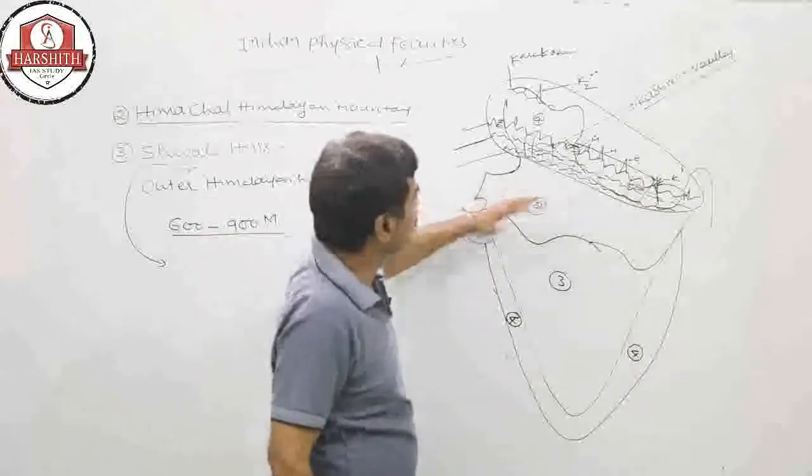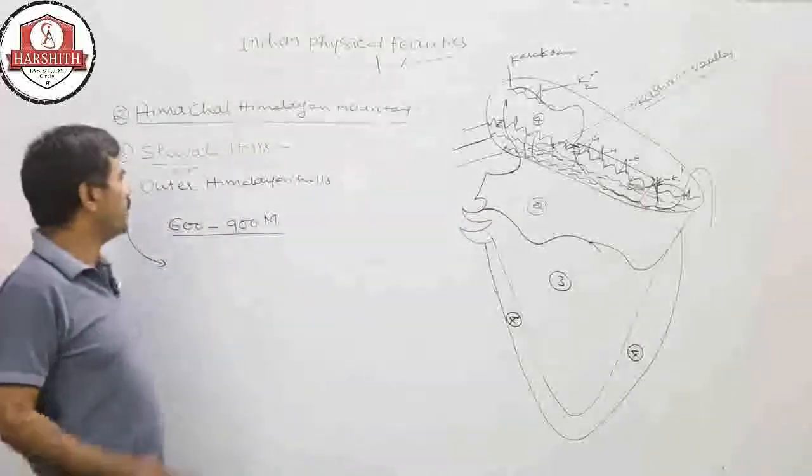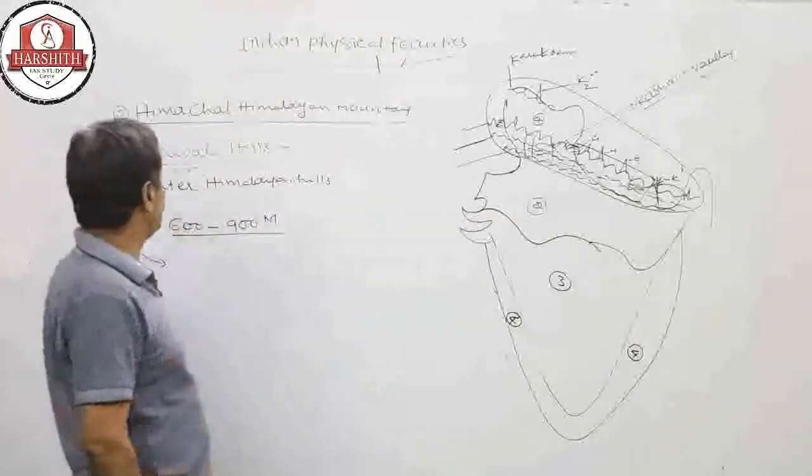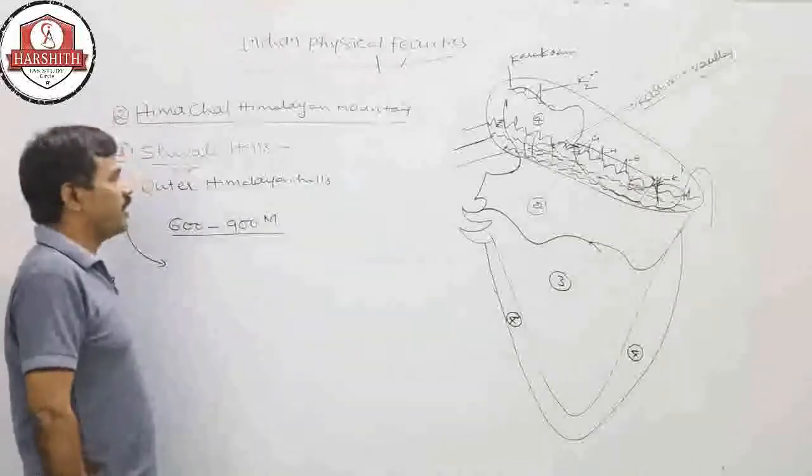So the internal structure of the Shivalik hills is composed of alluvial soil and some Himalayan rocks.